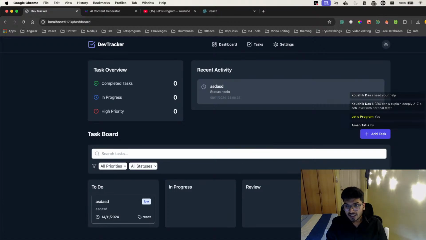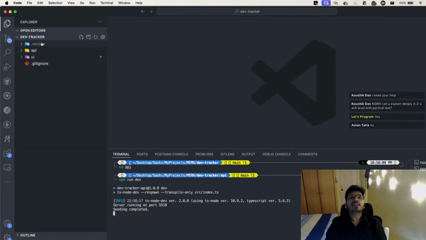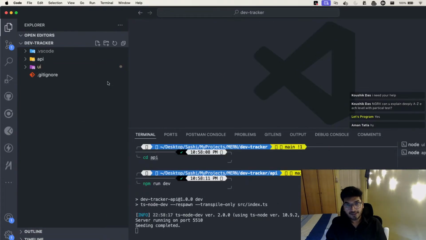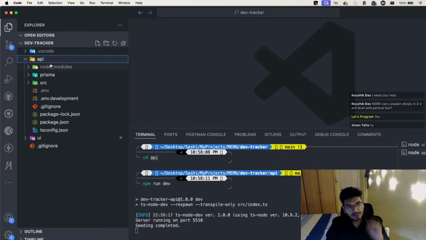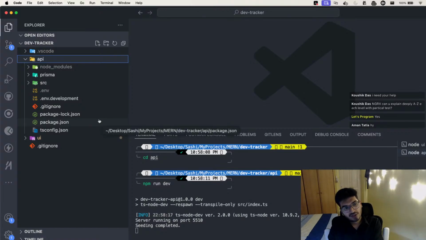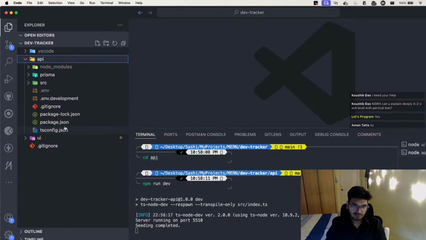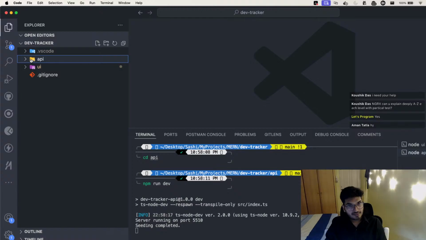ठीक है, so इसका पहले backend दिखाता हूँ. So this is how the project looks like. This is my dev tracker. Let me zoom this a bit. ठीक है, so I always follow this folder structure where I have a UI and API. UI मैंने बता दिया React में है, और API मैंने बनाया है Node.js. I'm using Node.js here. ठीक है, with TypeScript. ठीक है, TypeScript तो रखना ही, अगर आप कुछ भी प्रोडक्शन रेडी ऐप बना रहे हो, सो मेक श्योर कि आप TypeScript को रखो.